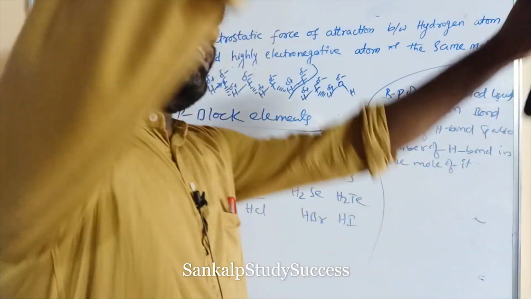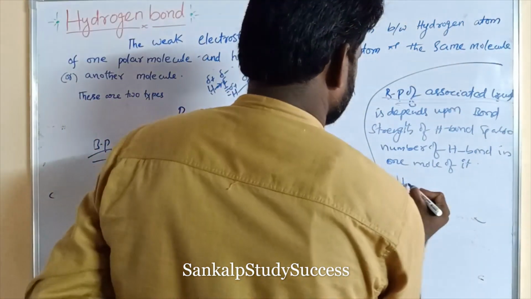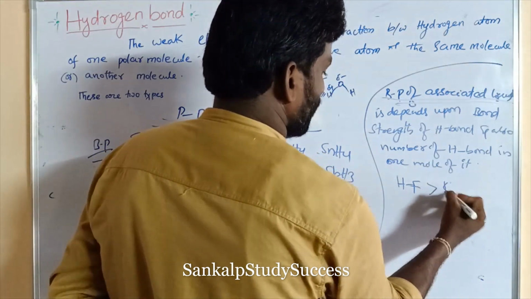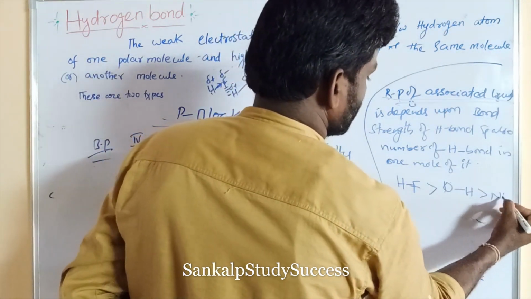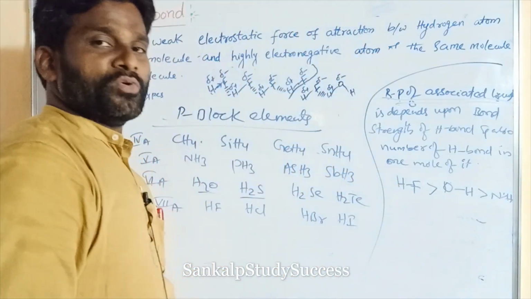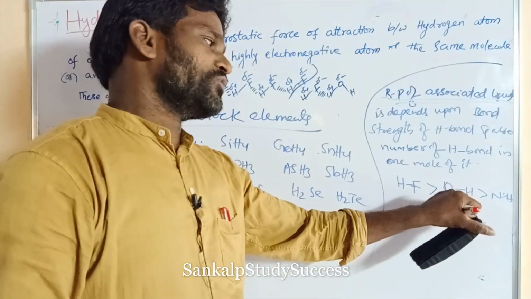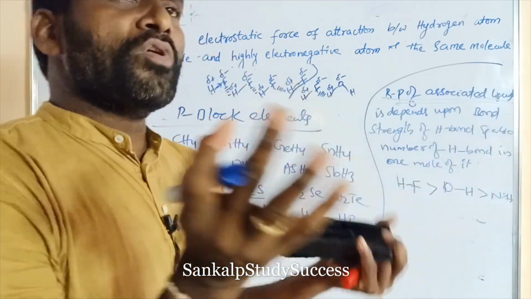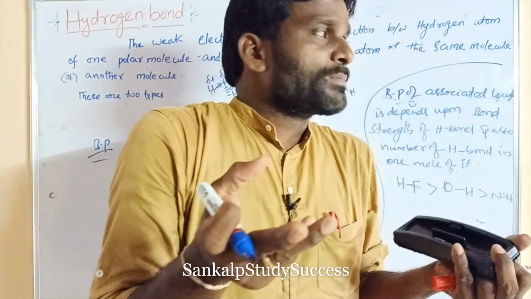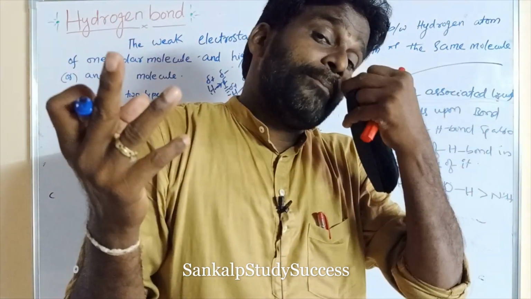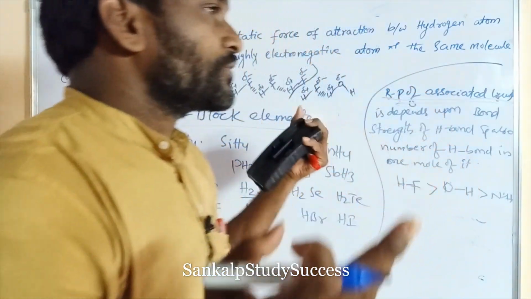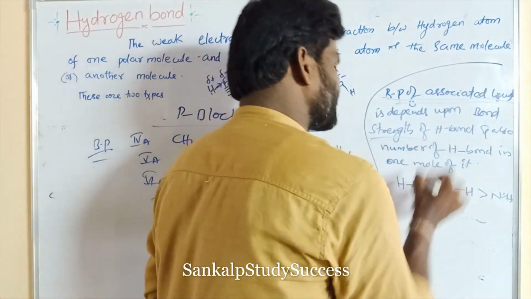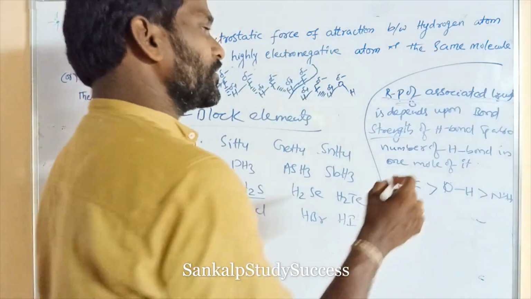One is the bond strength of hydrogen bond. We know that the bond strength order is HF is more than that of OH bond, which is more than that of NH, due to fluorine having more electronegativity than oxygen, and oxygen having more than nitrogen. This is the bond strength order. So which is having more bond strength of hydrogen bond, that is having high boiling point, right? So the boiling point of associated liquids depends upon the bond strength order, and also